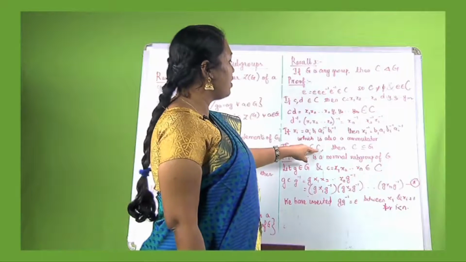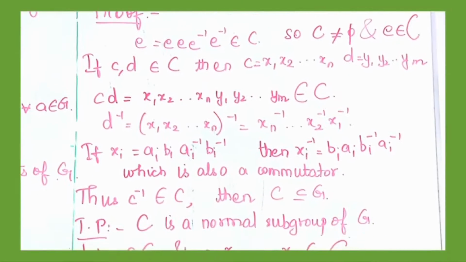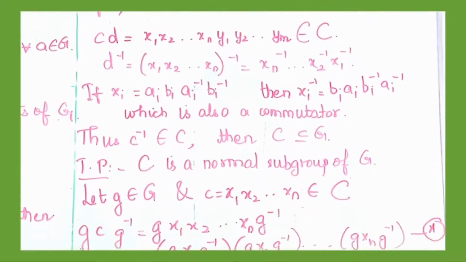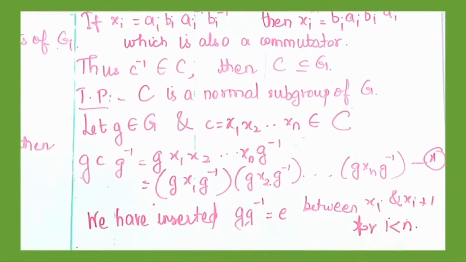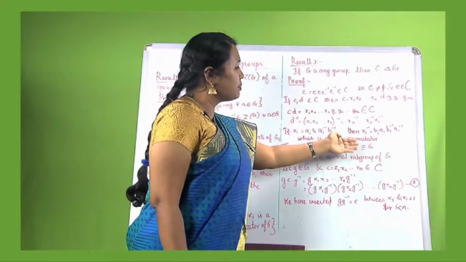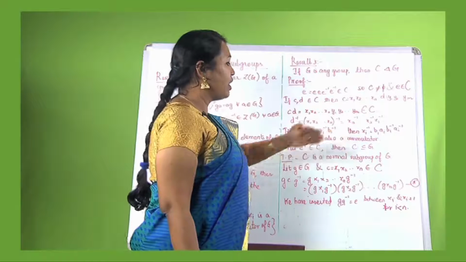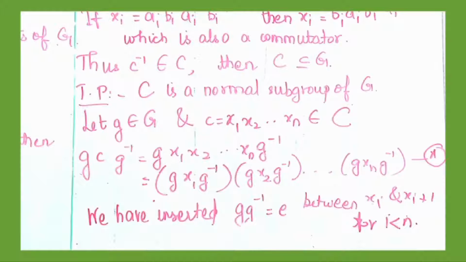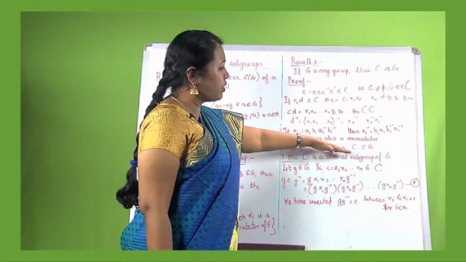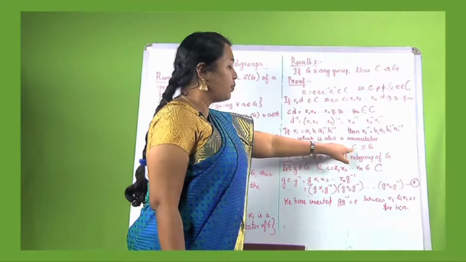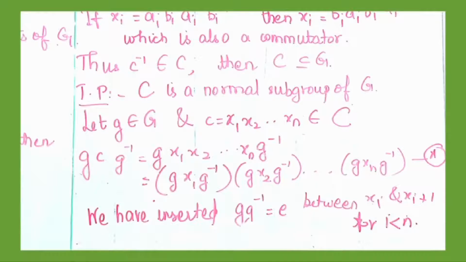Then c inverse belongs to C, and C is a subset of G. When we prove this theorem, we are first proving that C is a subgroup of G, and then we are going to prove that C is a normal subgroup of G. Now we have completed one part of the proof where we have shown that C is a subgroup of G.